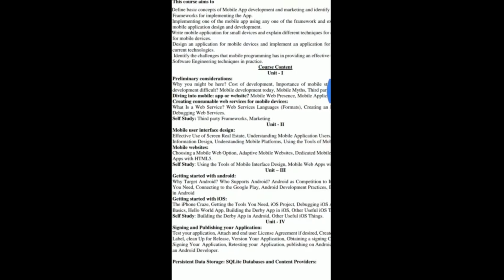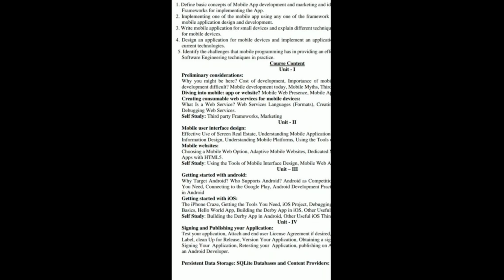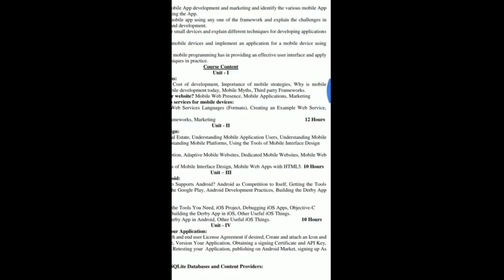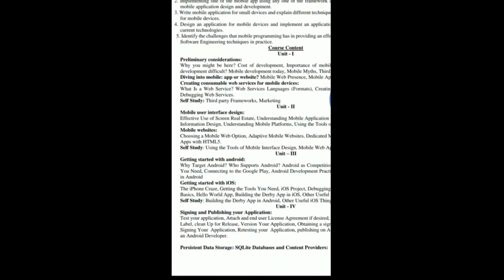The second unit contains user interface design for mobile, different design options for developing an app and their tools, and mobile websites like adaptive mobile website, dedicated mobile website, and mobile web app with HTML5.